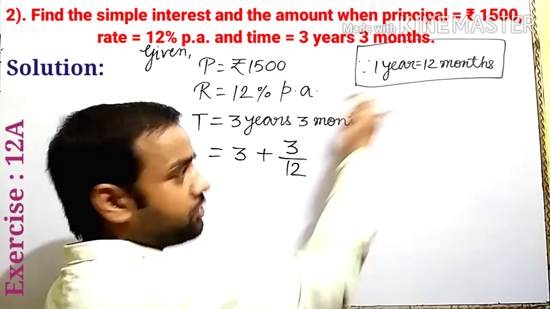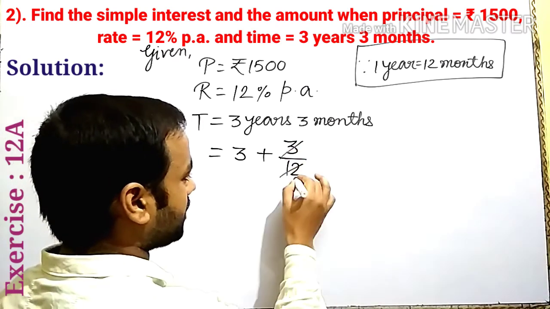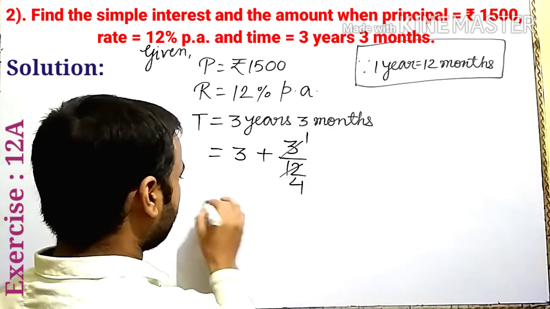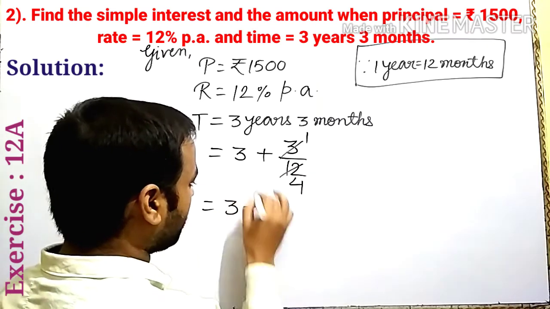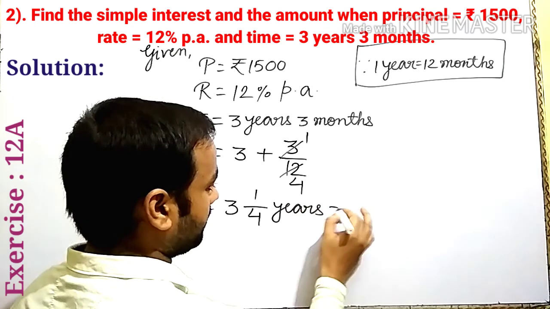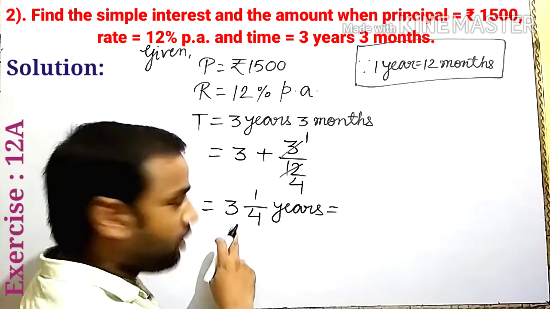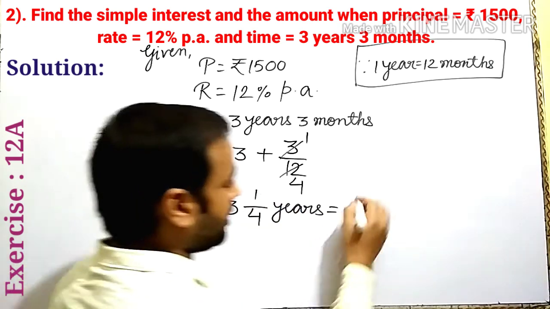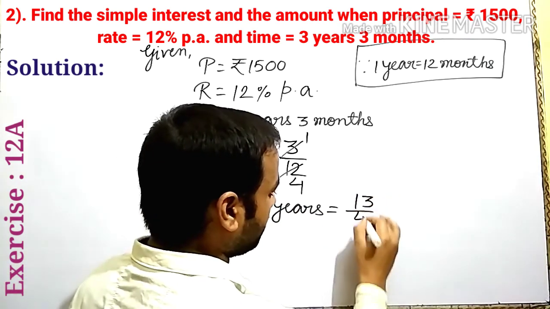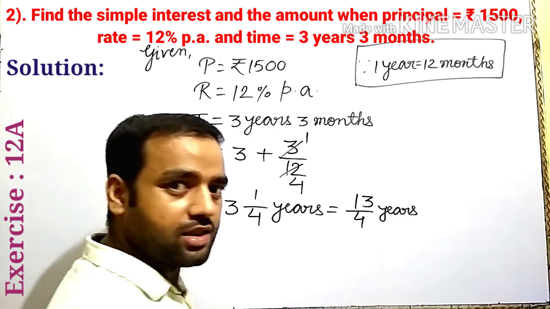When converting months to years, we divide by 12. See, 3 4s are 12, here write 1. So 3 whole 1 by 4 years. Convert into improper fraction: 3 4s are 12 plus 1, 13 upon 4 years. Is it clear?